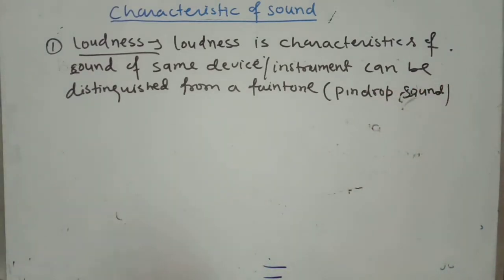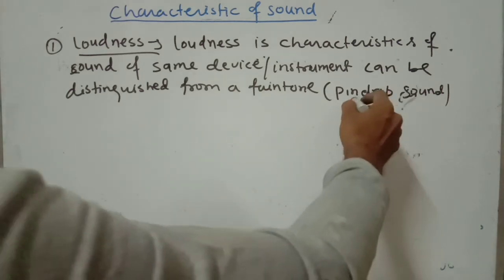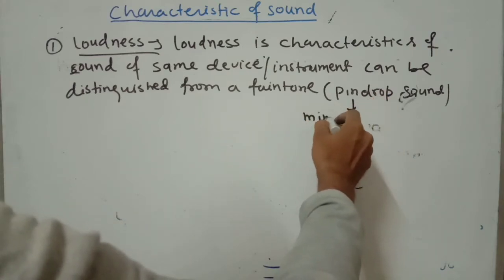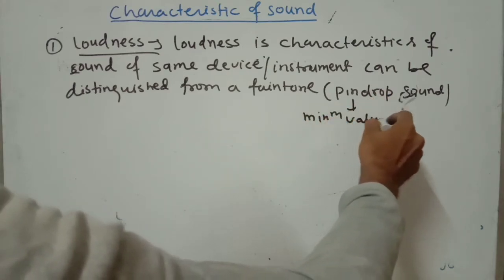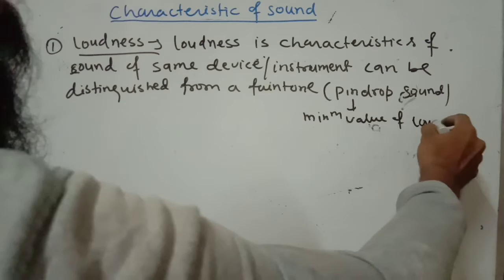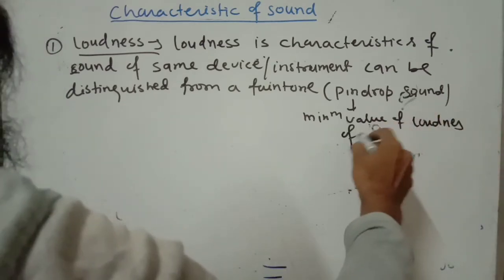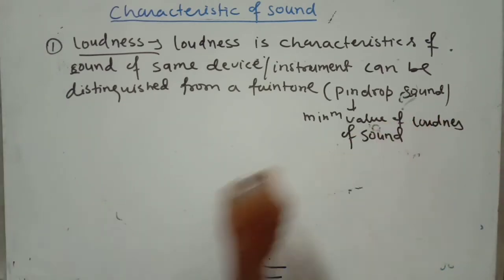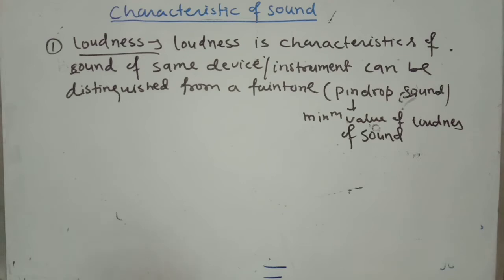So with a pin drop sound, we are comparing with the minimum value of loudness of sound. You are comparing loudness with the minimum loudness of sound, either a faint one or a pin drop sound.